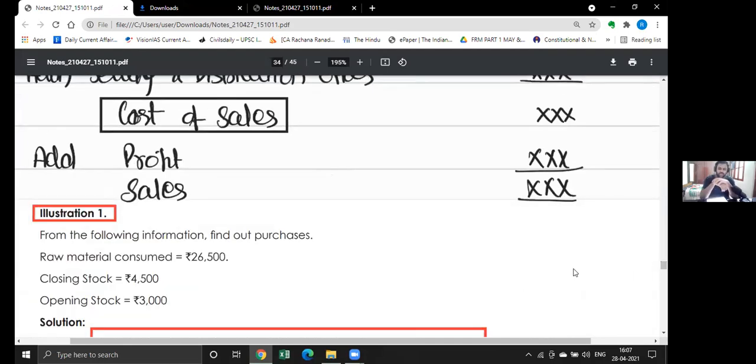From the following information, he's asking you to find out the purchases. How will you find the purchases from the following information? Just look at the question carefully. The question is quite simple. There's nothing special in this question. Raw material consumed is given, opening stock is given, closing stock is given. Opening stock plus purchases minus closing stock will give you consumption.